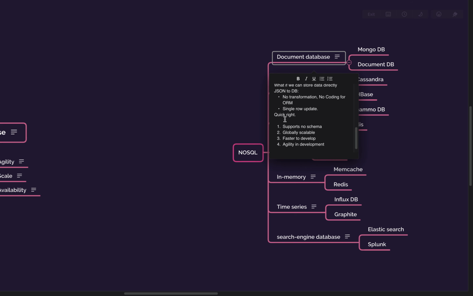The main advantages are that it does not require any schema, there is no strict schema, and it is globally scalable. It is very fast to develop, as we already discussed, and there is agility in development. Whenever you want to change anything, you can change it. Which is again a risk as well, because if someone introduces a new thing, it would apply specifically to those objects which he or she is saving.